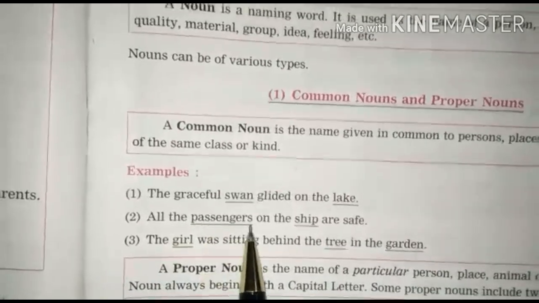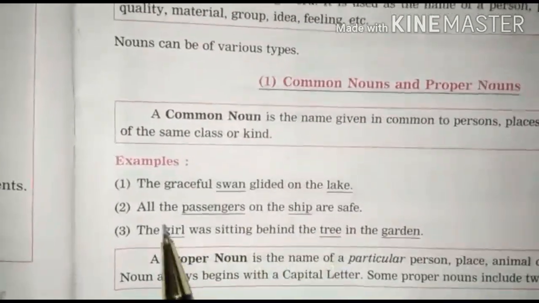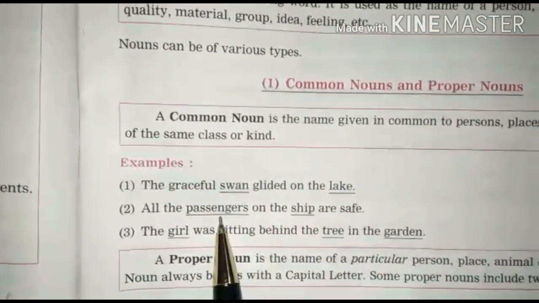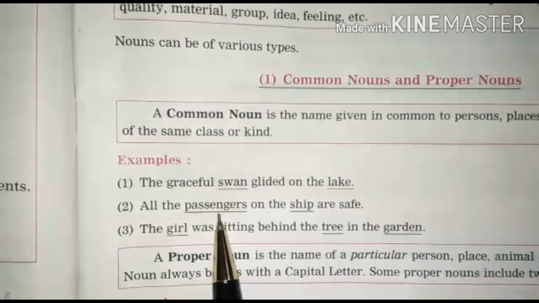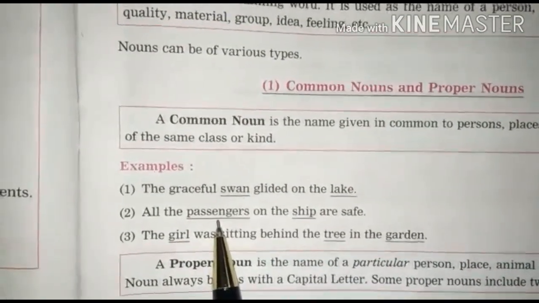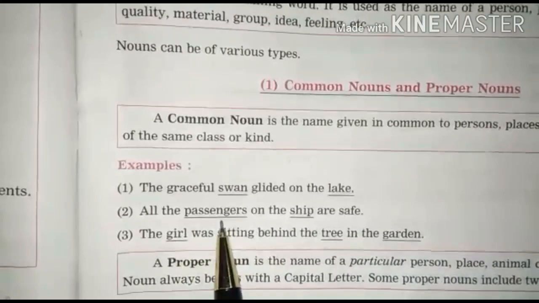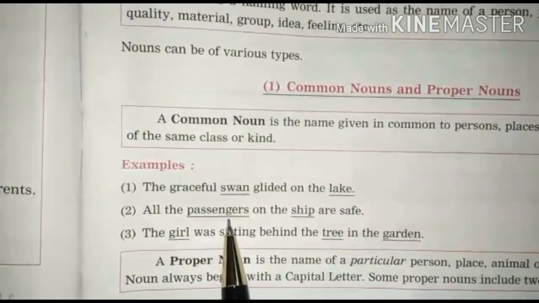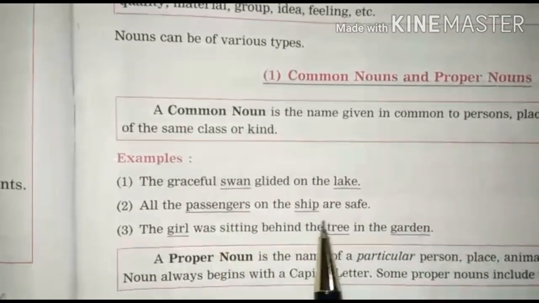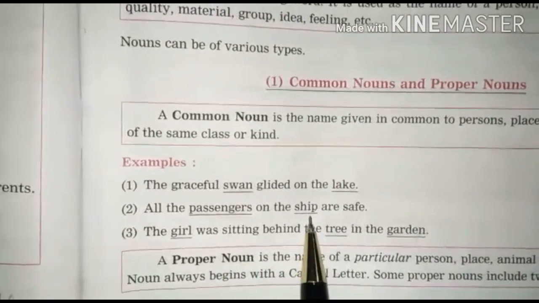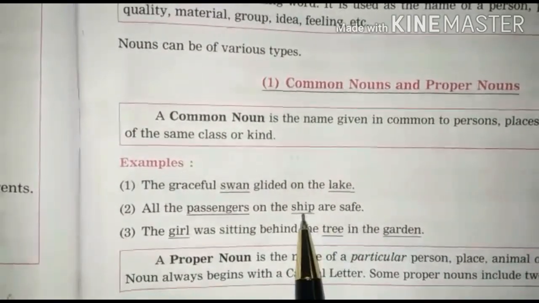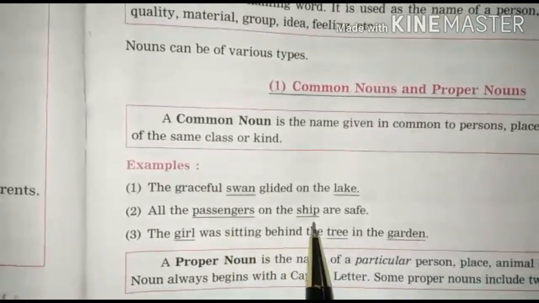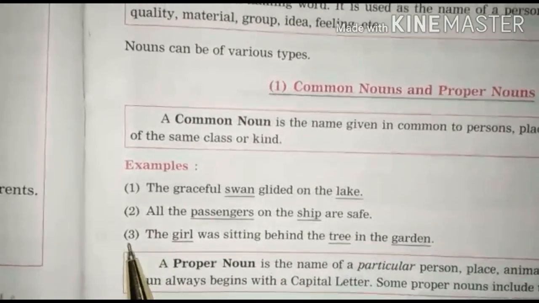Next, number 2, all the passengers on the ship are safe. Now kids, can you see here, passengers and ship are underlined because passenger is the name given in common to a group of persons or to the same class of people, okay, who are traveling anywhere. It can be in a ship, it can be in any bus. Now in this sentence it is mentioned here ship. Now so many ships are there. It is a name given in common to a thing. Okay kids, so passengers and ship are common nouns.